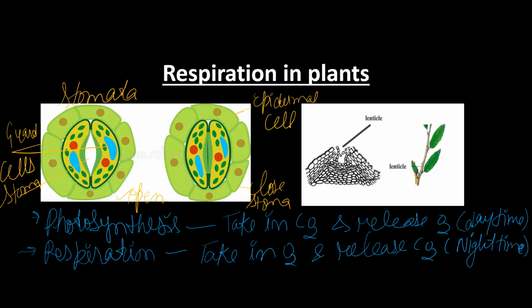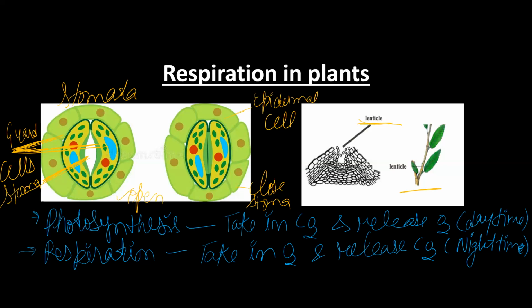But what about the bark? When the stem becomes brown, the plant also breathes there, and the structures present in the brown part are known as lenticels. So the bark or the brown part, as you can see in the figure, also does respiration through the structures known as lenticels.